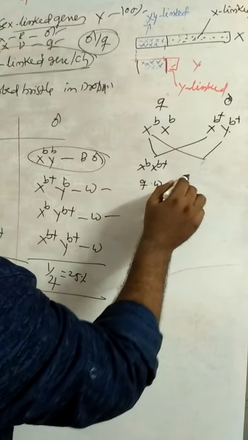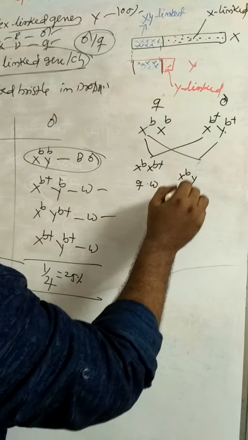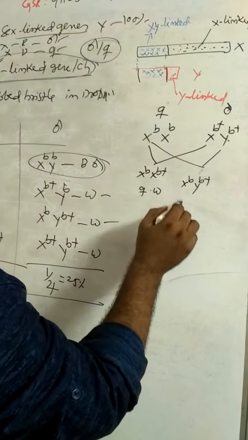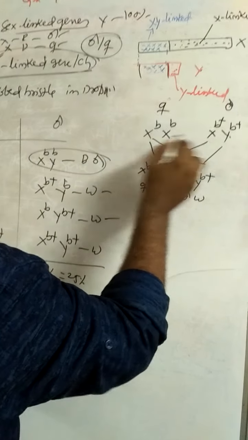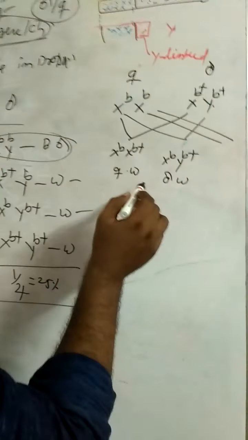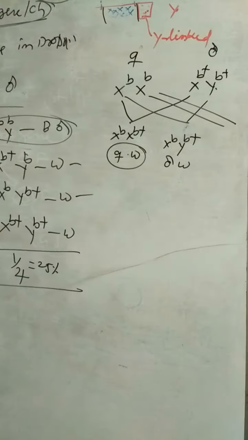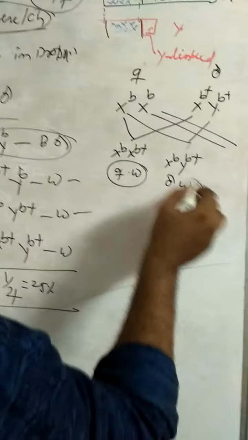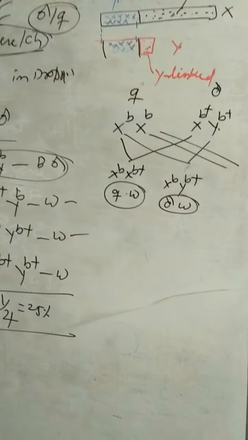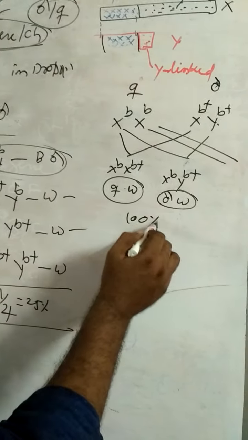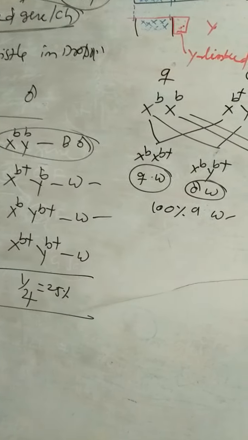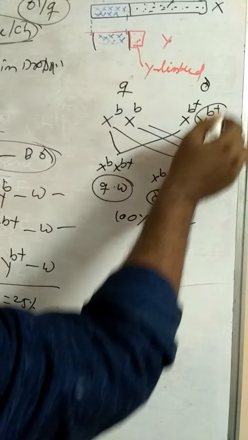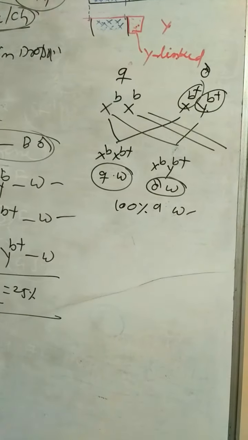And second one, X for B and Y for B plus, this one also a wild male. Next similarly, same cases. So in this case, 50% females are wild and 50% males, that means 100% offspring wild. Why? Because B plus causes wildness.